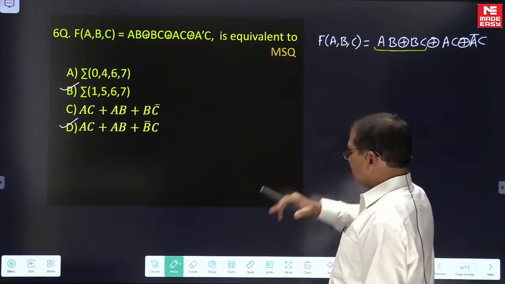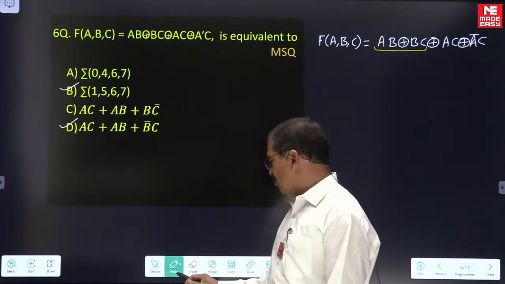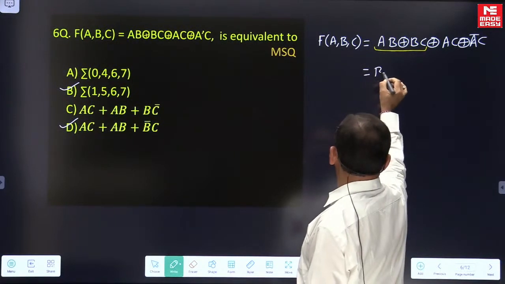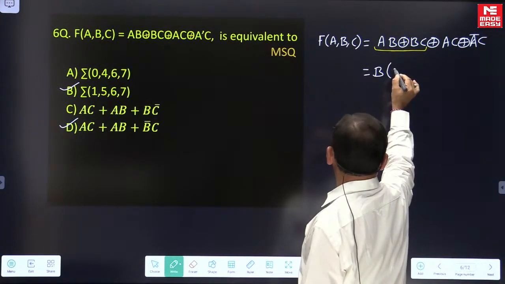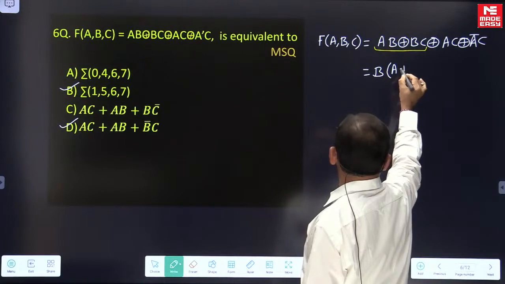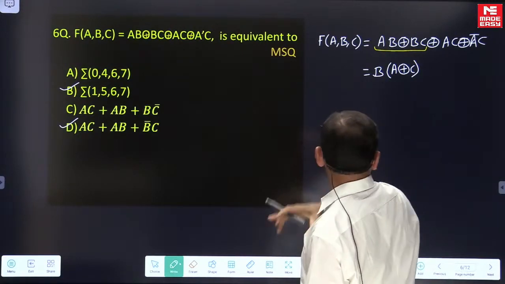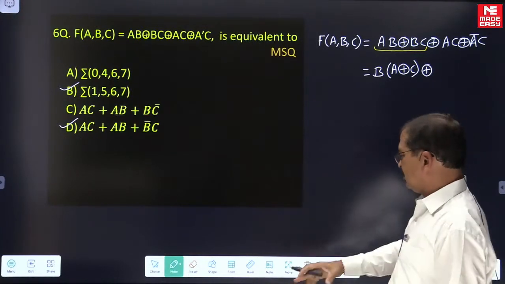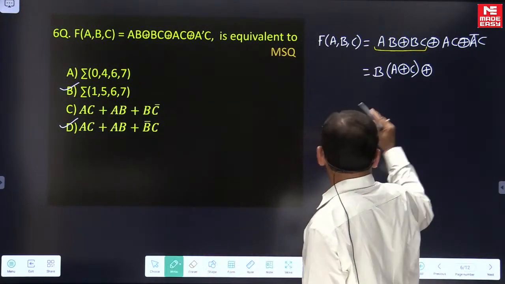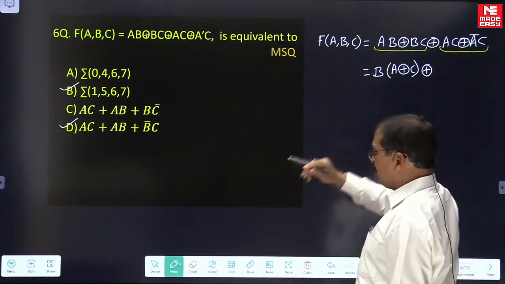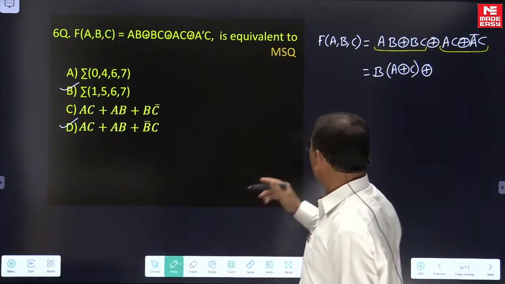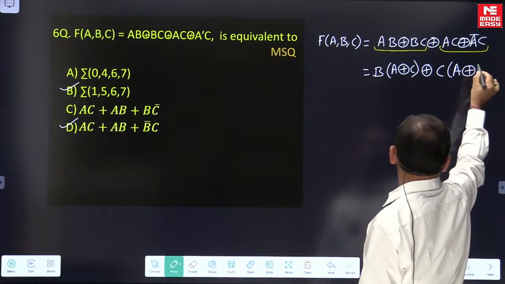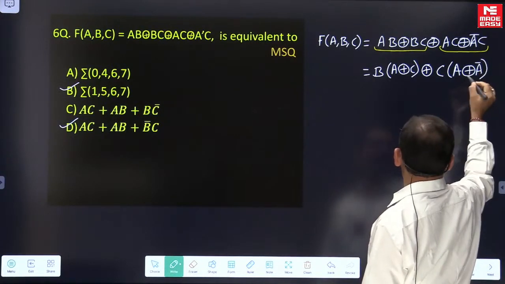Among the first two terms, B is common, so we can write this as B times A exclusive or C. In the last two terms, C is common, so taking C common we have A exclusive or with A bar.